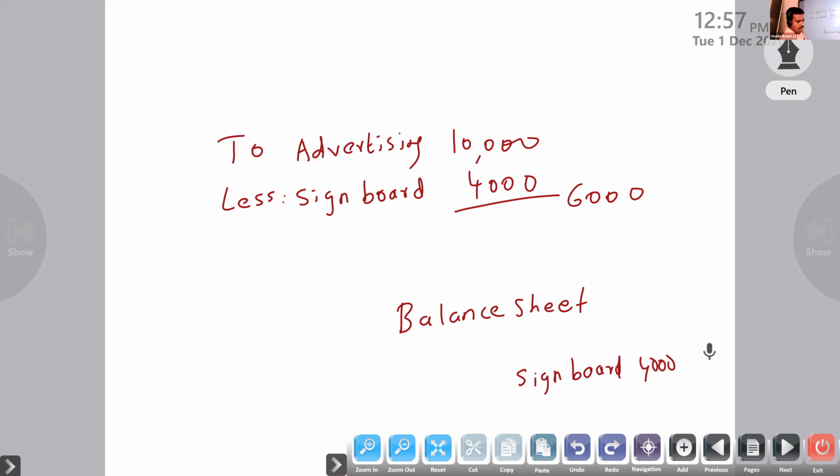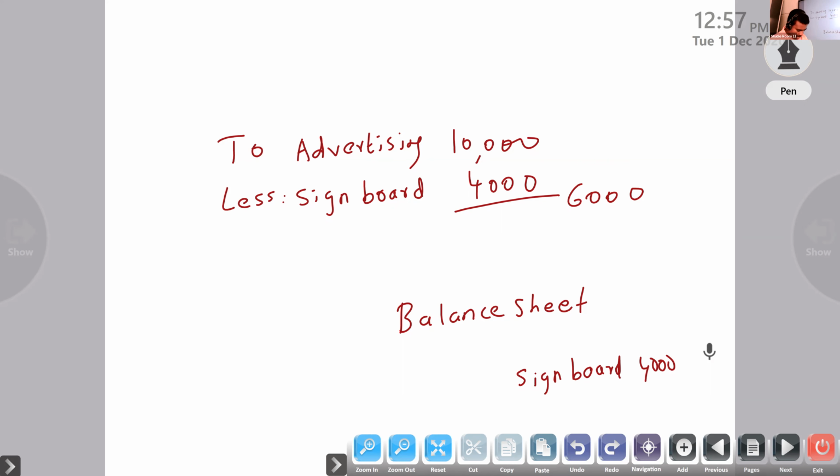Then adjustment, closing stock: trading account credit side and balance sheet asset side. Second, private purchases amounting to rupees 5,000 debited to purchase. From purchase you have to minus, and in balance sheet liability side, capital less drawings. Next, provision for doubtful debt, bad debt add new provision.